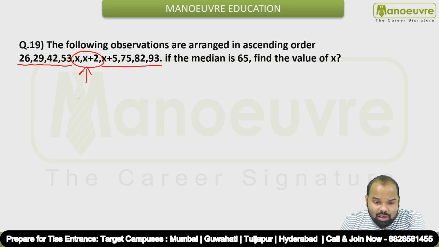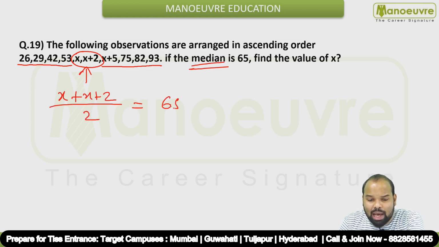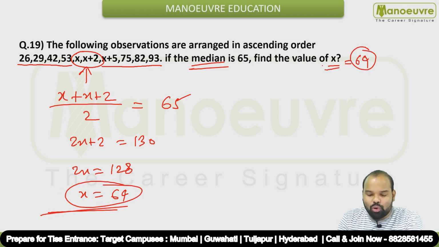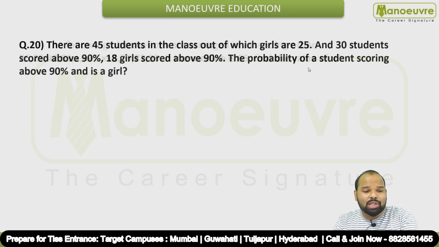So if you have to find out the median, how to find out the median? You have to find average of these 2 values, which is given to you as 65. Okay, so x plus x will be 2x plus 2, and 2 into 65 will be 130. So 2x is equal to 130 minus 2, that is nothing but 128. So x is going to be what? 64. So value of x is nothing but what? 64, guys. Let's have a look at question number 20 now.